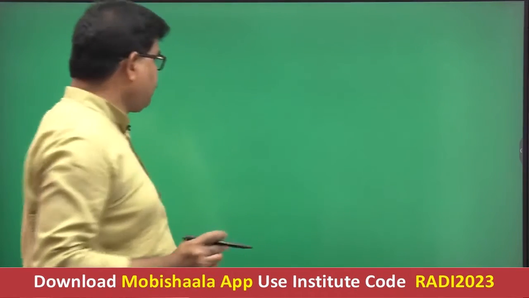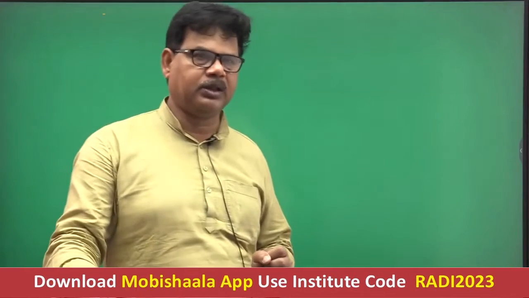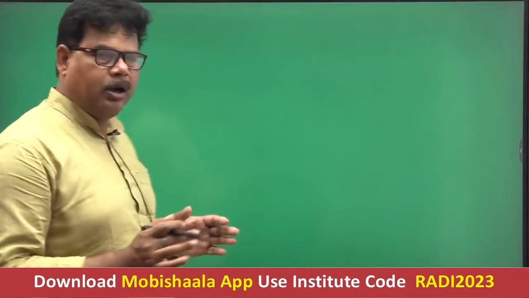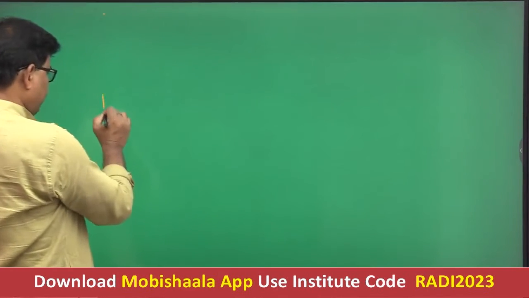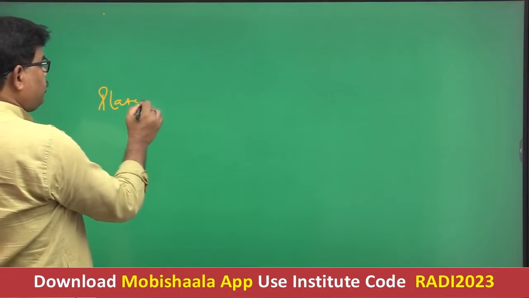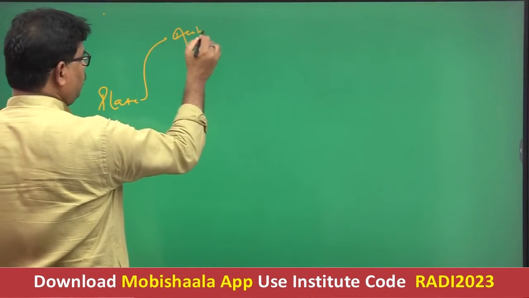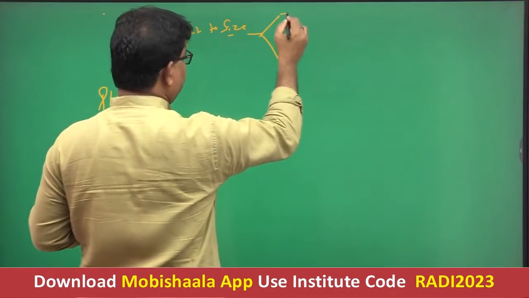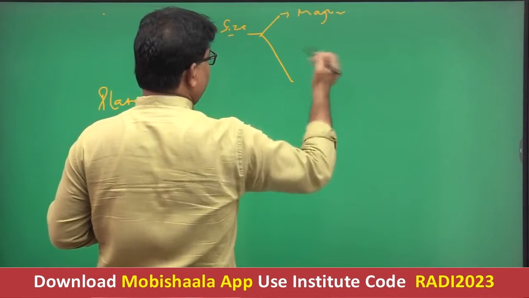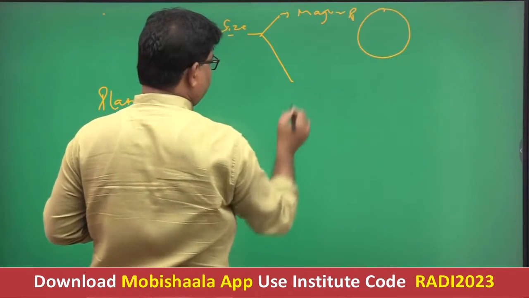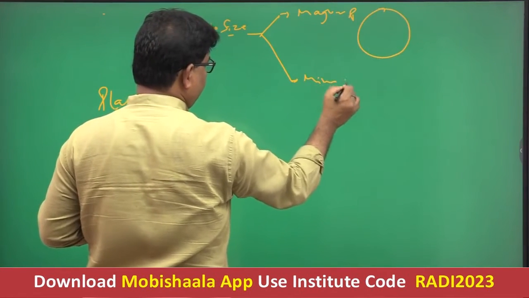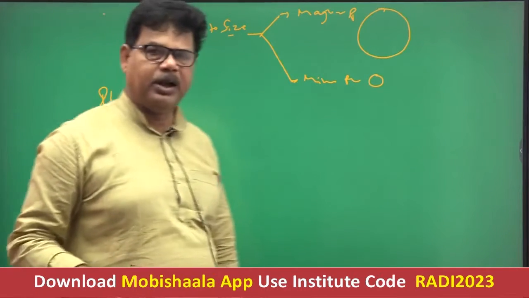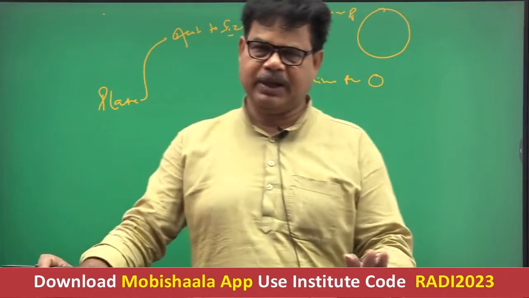Now see, as far as the question of plate tectonic theory is concerned, according to size, there are two types of plate. One is major plate, which is larger in size, and second is minor plate, which is smaller in size. So according to size, there are two types of plate: major plate and minor plate.